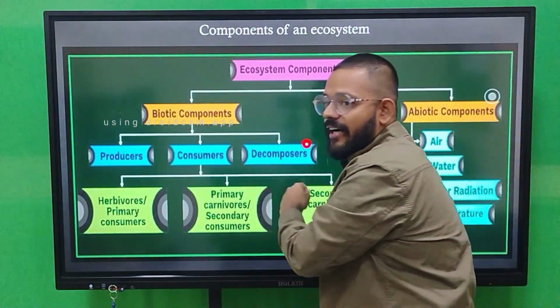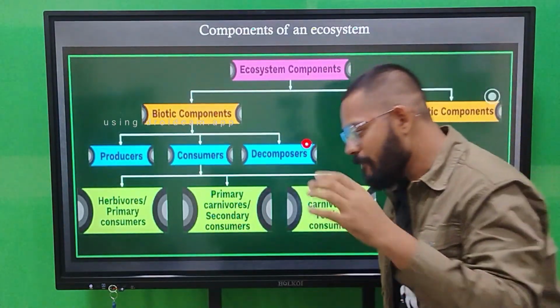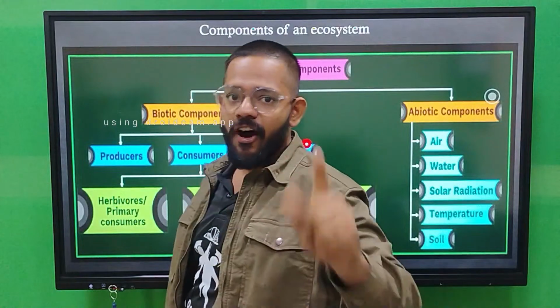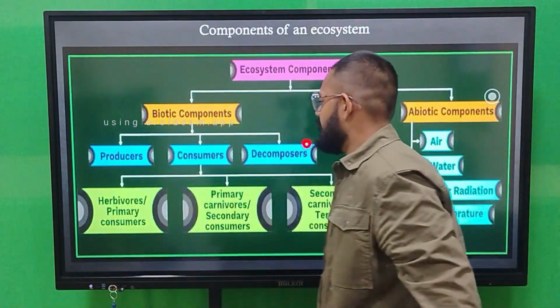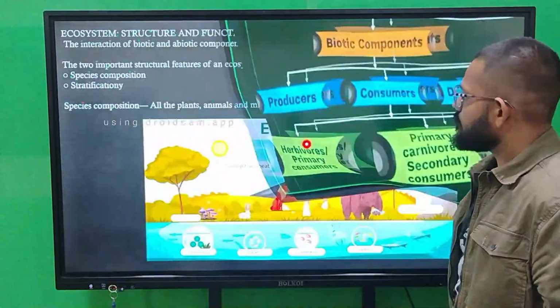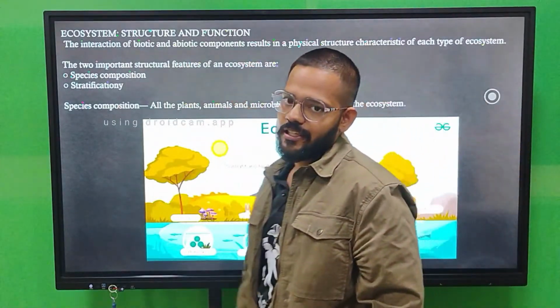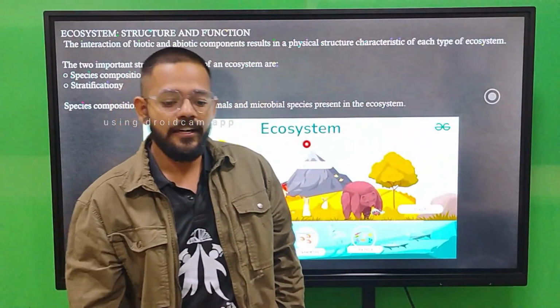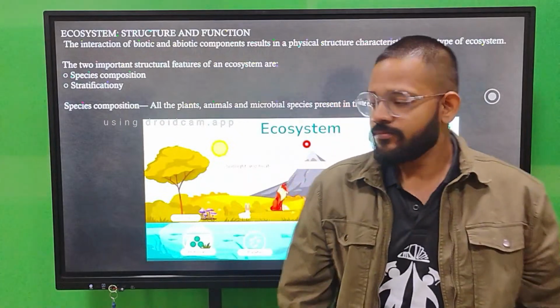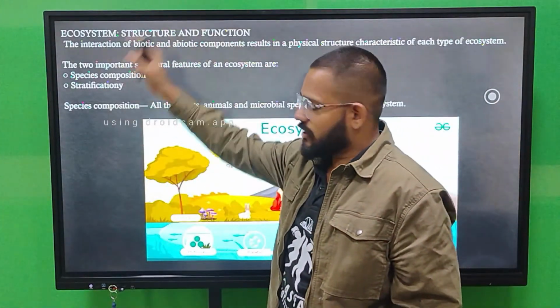When all these parts work together in proper manner, then the ecosystem works properly. Okay, next we are going to talk about ecosystem structure and function. What are the structures and functions of an ecosystem? Okay, so first is the structure.